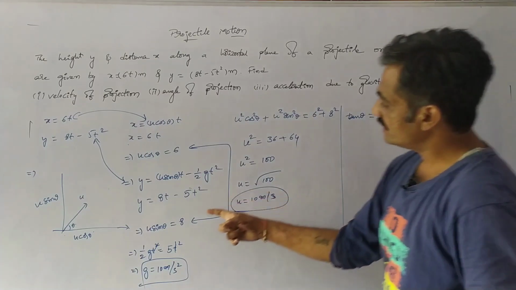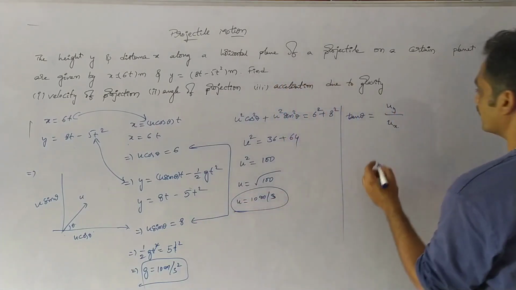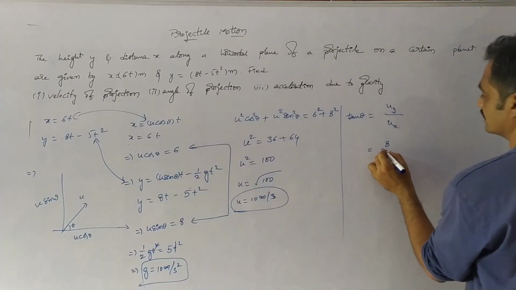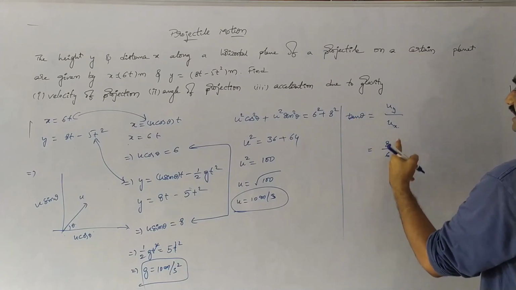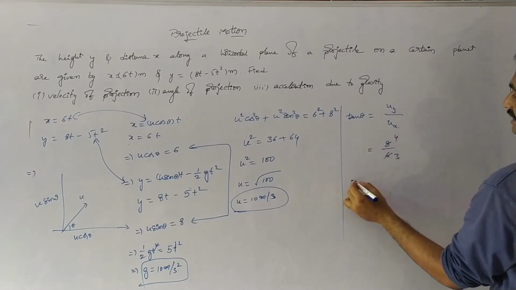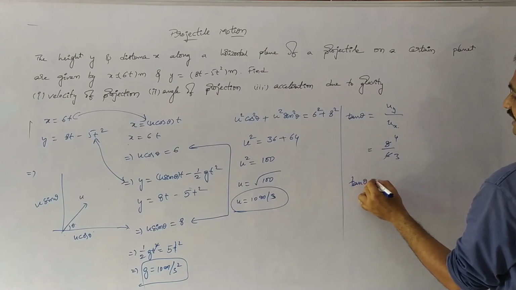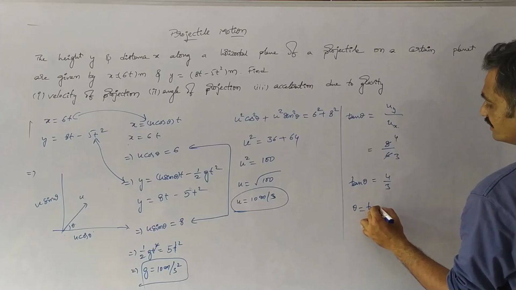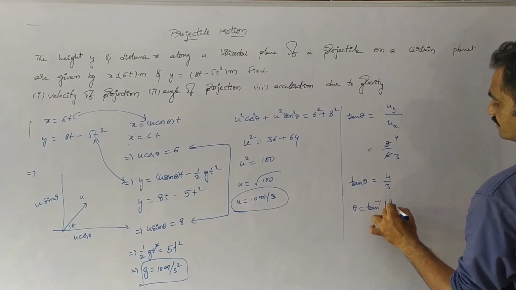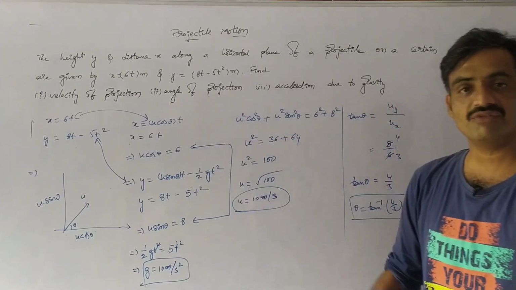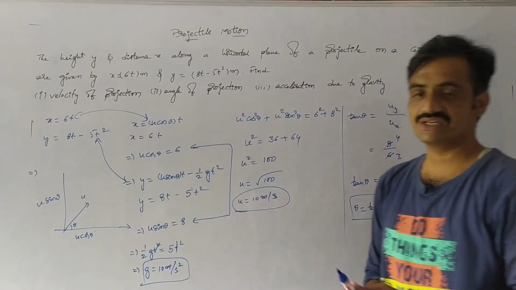So velocity along the y axis is 8 and velocity along the x axis is 6. So tan theta equals 8 by 6, which gives tan theta equals 4 by 3. Theta equals tan inverse of 4 by 3. It represents the angle of projection.